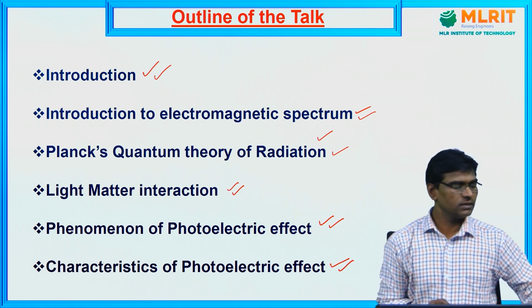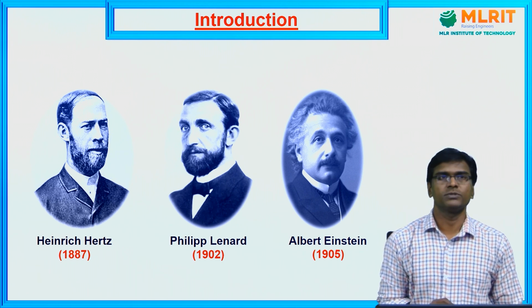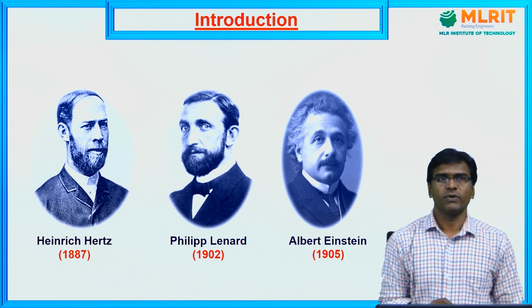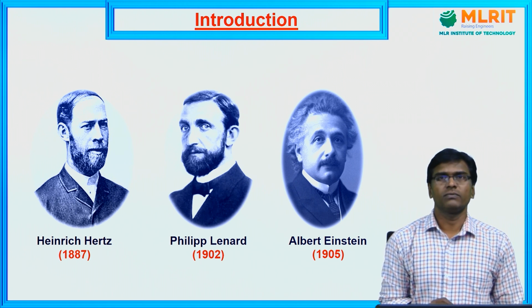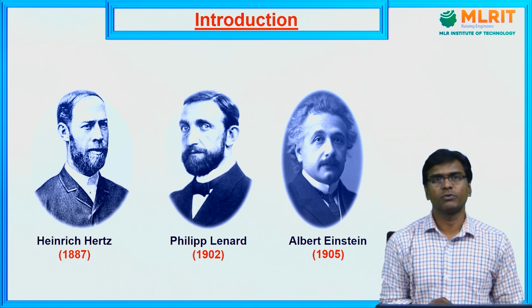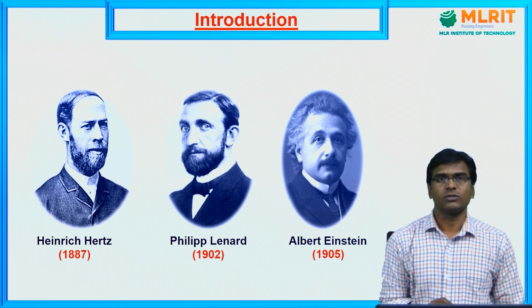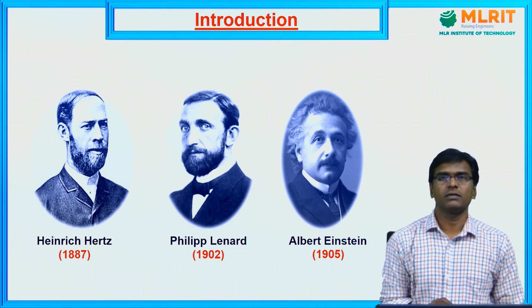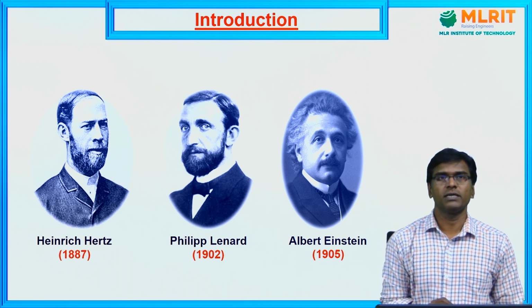Now we will see the introduction of the photoelectric effect. The photoelectric effect was first observed by Heinrich Hertz in 1887 while he was validating the Maxwell equations experimentally. He observed it, but he could not focus on it because he was very much interested in proving the experimental evidence for the Maxwell equations. But in 1902, his student Philipp Lenard tried to explain the photoelectric effect with the wave nature of light, but he could not, because the results obtained in the photoelectric effect do not agree with the classical theories.